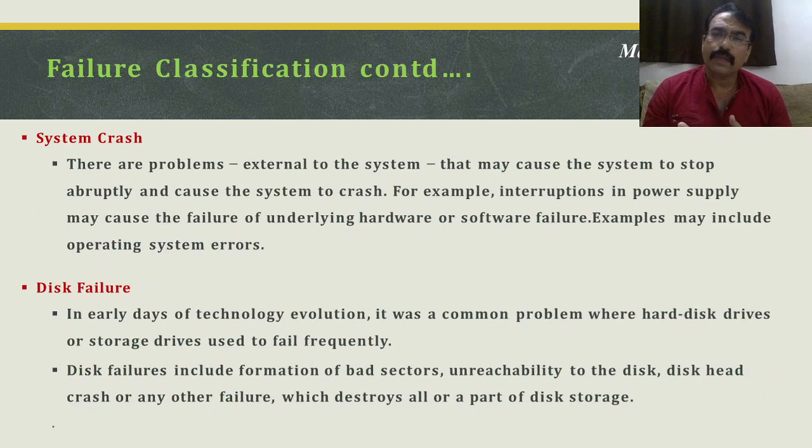So the system error is also a possibility of transaction failure. There may be a system crash directly. This is an external issue. There may be a power failure. There may be a hardware failure. There may be physical damage done to the system. Yes, there are several possibilities of system crash, which are external causes, and probably we may not be able to guess them, or may not be able to control them. So system crash may happen. That is also a kind of failure which we may face for the database.